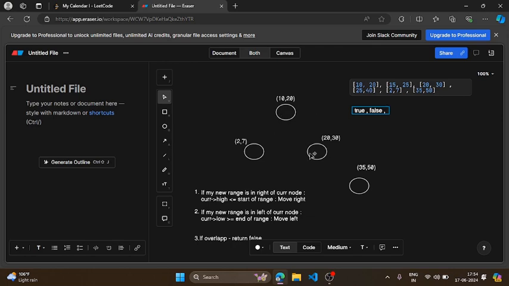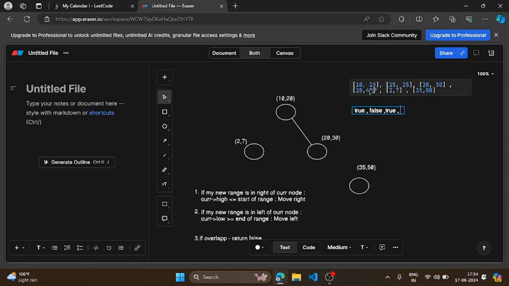You will make a new node, 20 to 30, and assign it as the right of my current node. So I have connected it here, right? Now we are done, and I will return true because I was able to make this booking. So here I will be returning true, right?